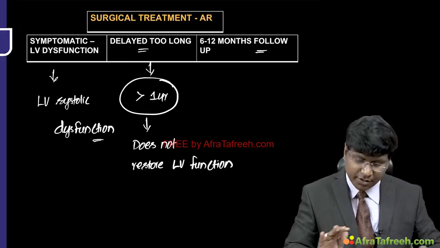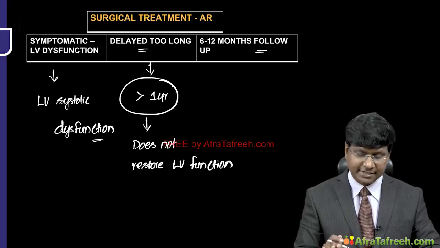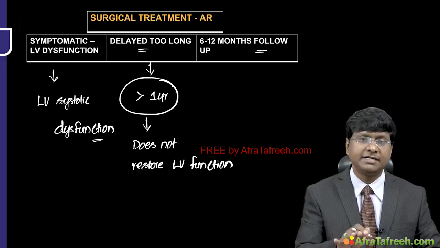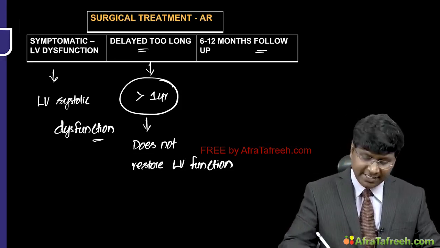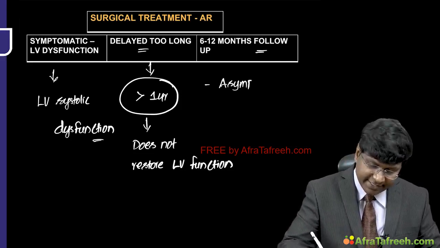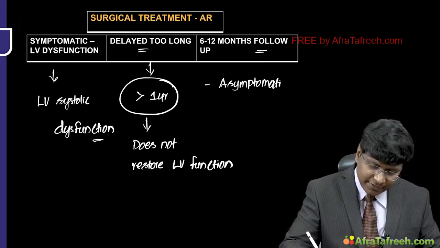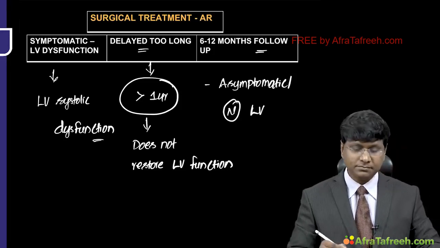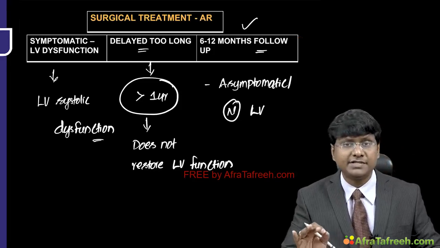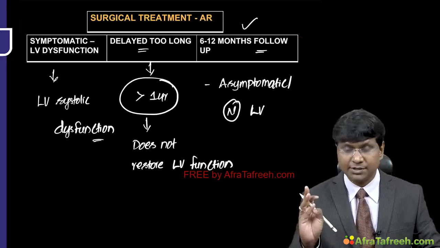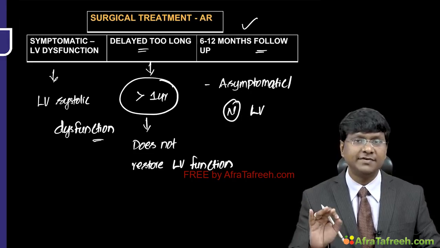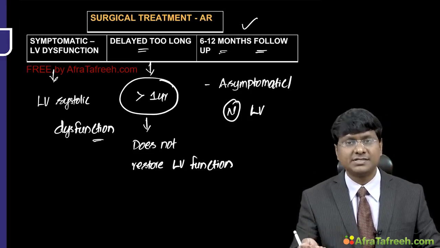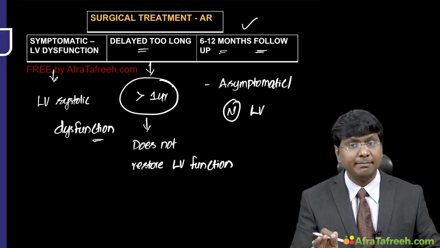Surgery does not restore the LV function. So that is the reason why surgery should not be delayed too long after the development of symptoms and LV systolic dysfunction. That is also the reason why those individuals who are asymptomatic and have normal LV systolic function have to undergo monitoring every 6 to 12 months. They have to undergo a 2D echo and be assessed for LV systolic function, so that once you pick up the patient in early stages and do surgery early, the outcome of the patient may be good.